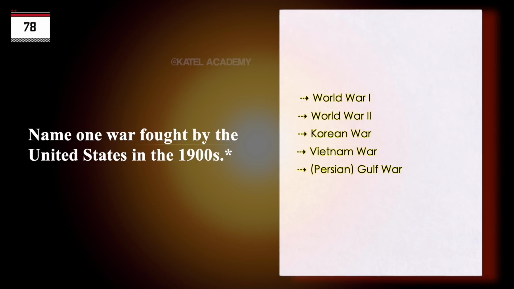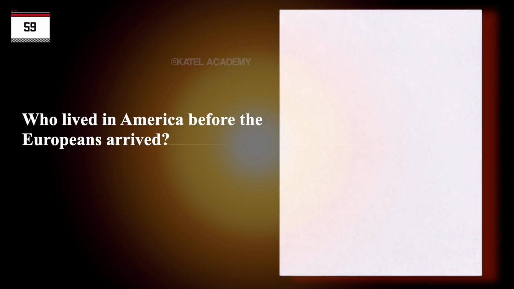World War I. World War II. Korean War. Vietnam War. Persian Gulf War. Who lived in America before the Europeans arrived? American Indians. Native Americans.